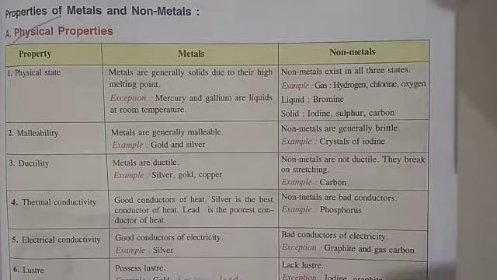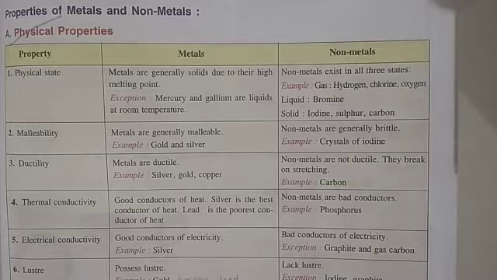Only one non-metal exists in a liquid state, that is bromine. Some exist in solid and some in gaseous state. Those non-metals which are in solid state are iodine, sulfur, carbon, phosphorus. Whereas some are in gaseous state, that is hydrogen, chlorine, oxygen, nitrogen, etc.